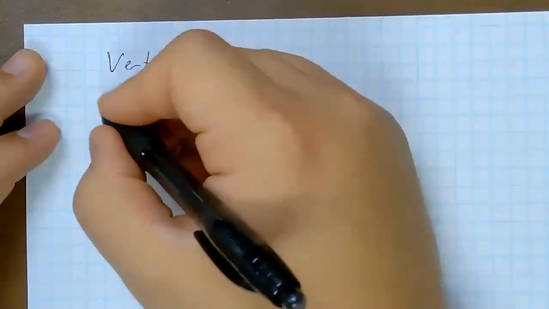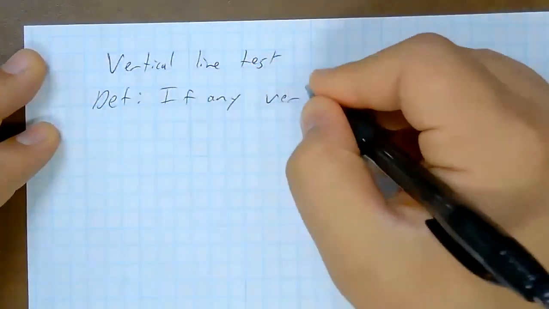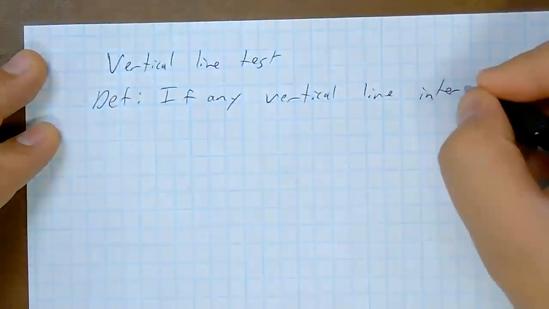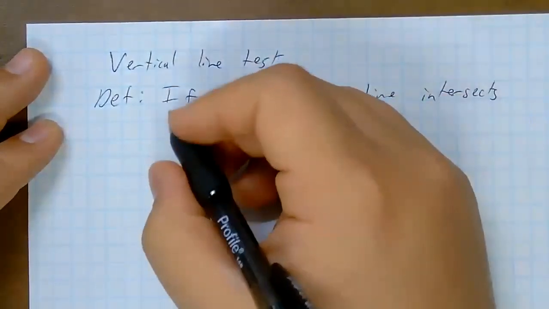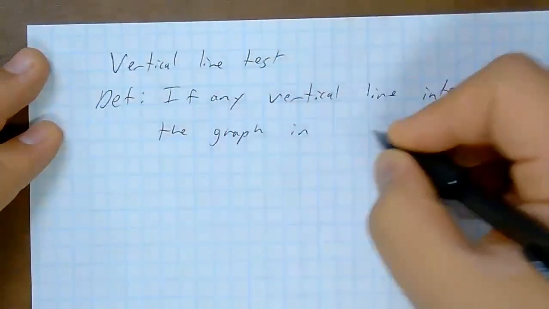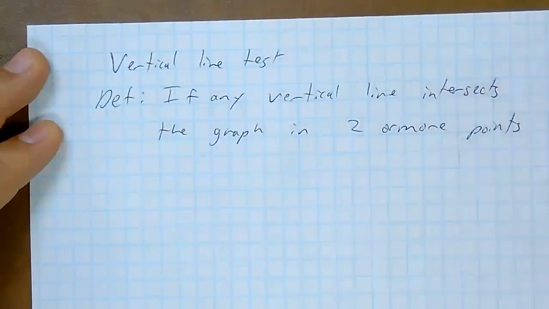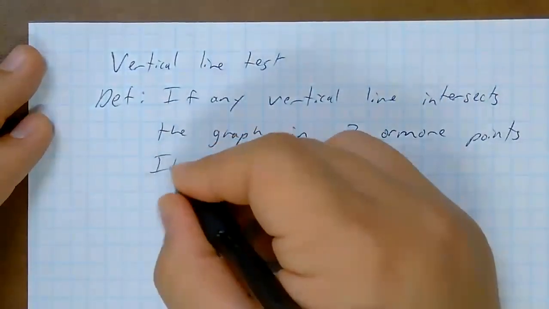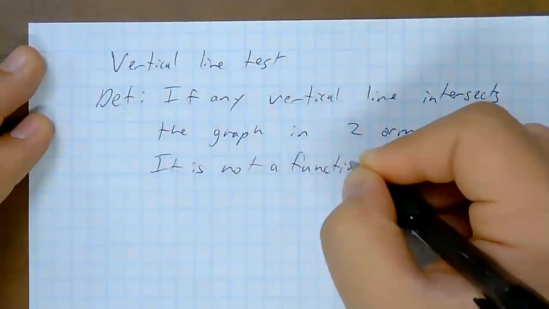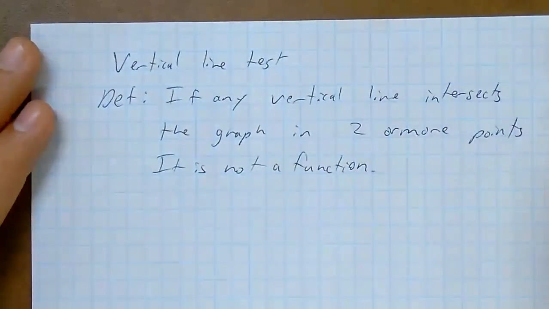Vertical line test. The vertical line test tells us if any vertical line intersects the graph in 2 or more points, it is not a function.